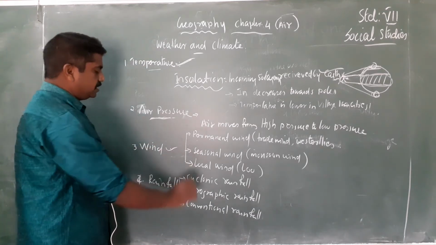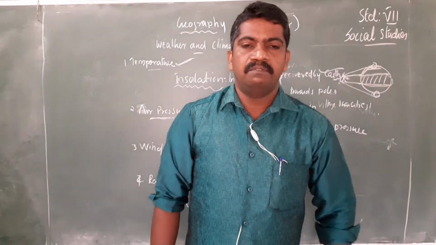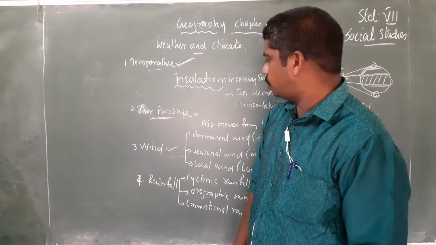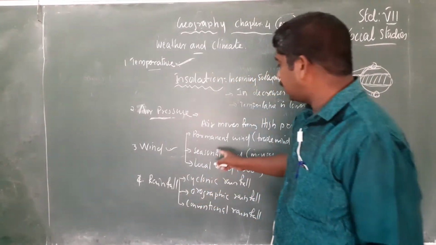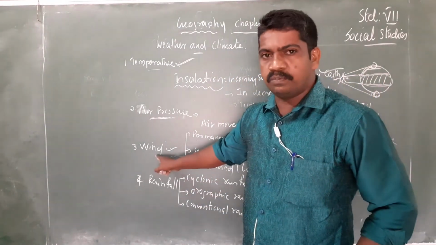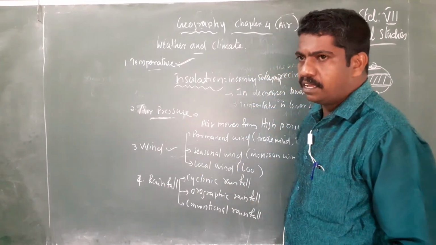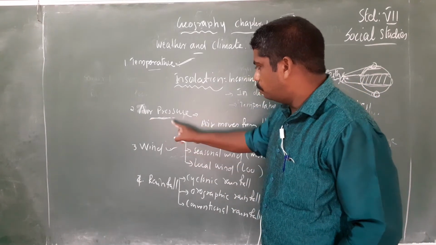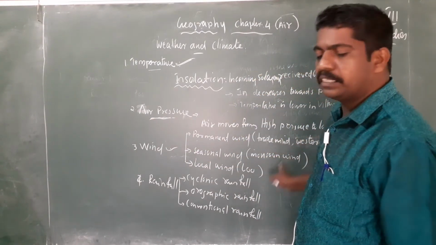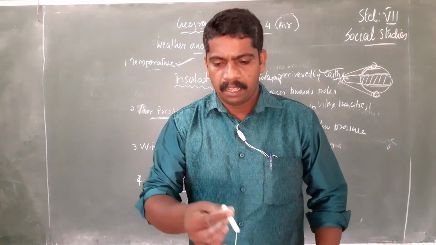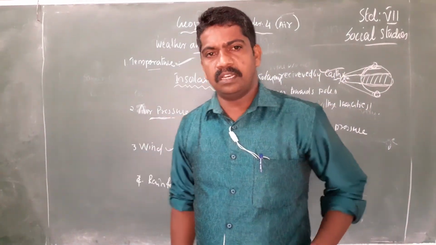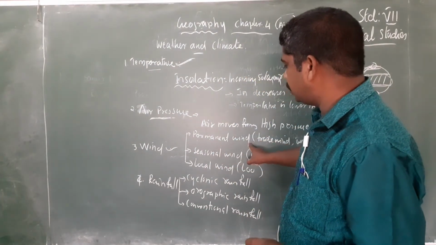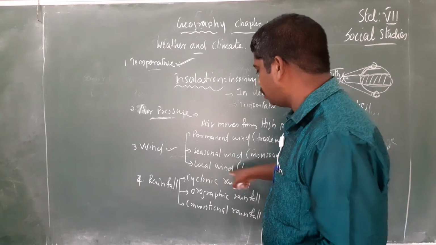Then another one is wind. As you know, wind can also affect the weather or climate of a place. There are three types of wind. But before that, what is wind? Wind means air moving from high pressure to low pressure. There are three types of winds: permanent wind, seasonal wind, and local wind.